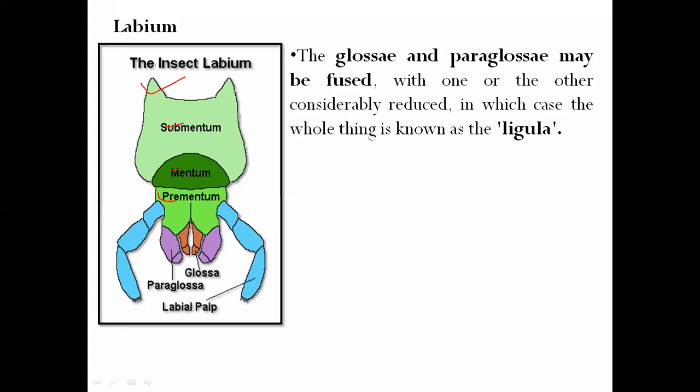Now I'm talking about this labium. Actually, a lot of modification occurs in the prementum. This part is very important in the labium, because the prementum bears the 3-segmented labial palp. This is one labial palp, and this is the second labial palp.